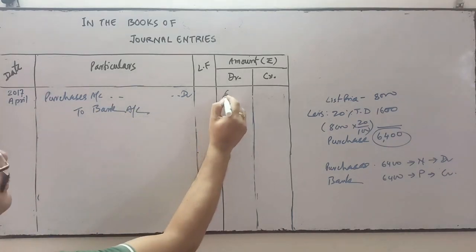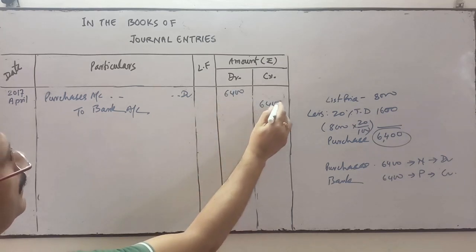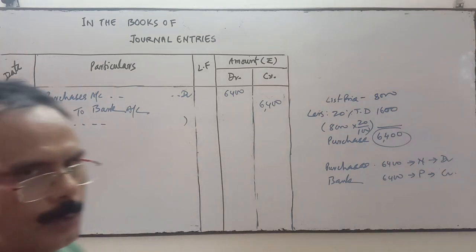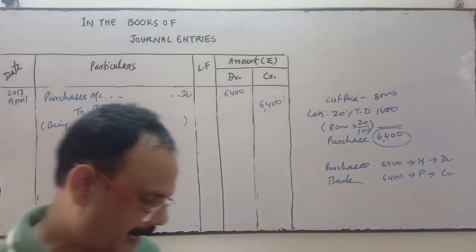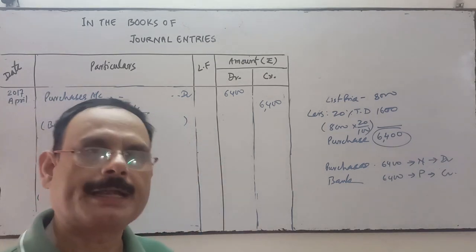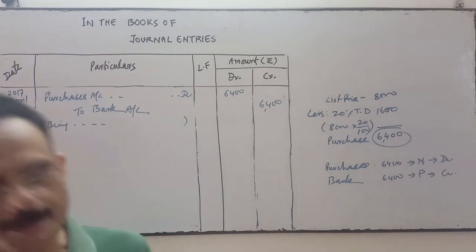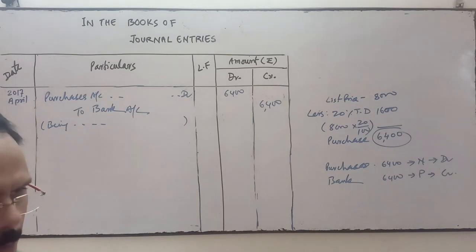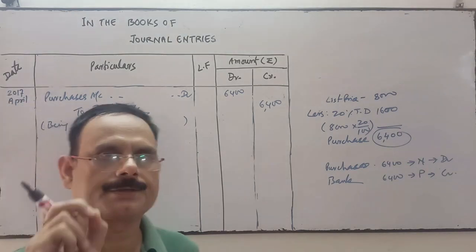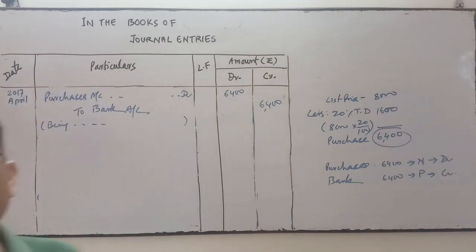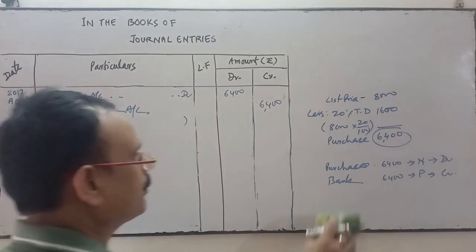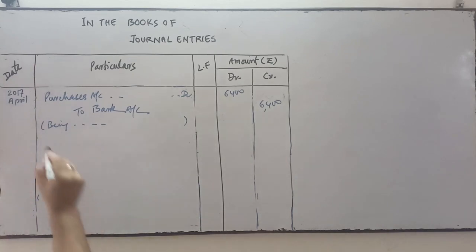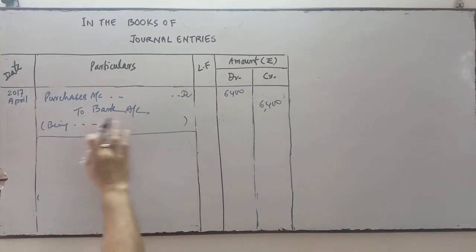So amount is how much? 6,400. You write the narration over here. What do you write in narration? Being goods purchased at 20% trade discount and payment made by check. This will be the narration. Okay. Now the next transaction, you see the next one, and block this area after writing the narrations.